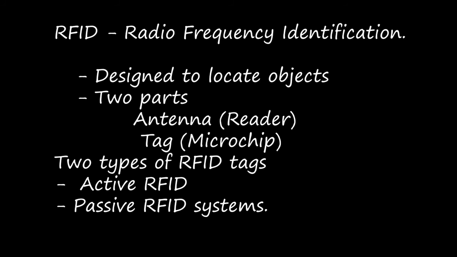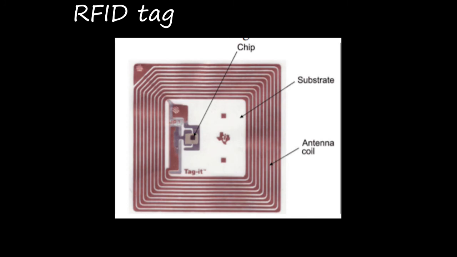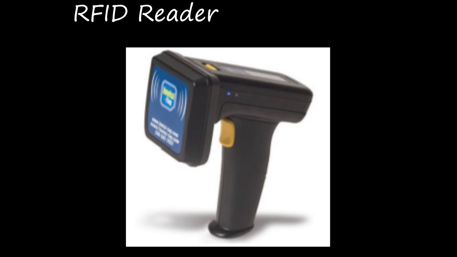The main components of this RFID system are, first, the RFID tag. This is a silicon microchip which is attached to a small antenna and mounted on a substrate, right? This RFID tag will be placed in the object, right? And the next one is the reader. Reader means RFID will have a reader. This has a scanner with antennas to transmit and receive the signals which is used for communication, right? When you have a scanner, you can scan and read the RFID tag, right?